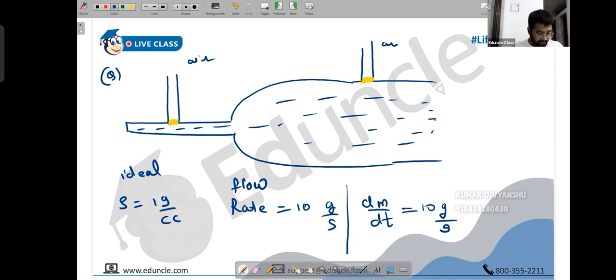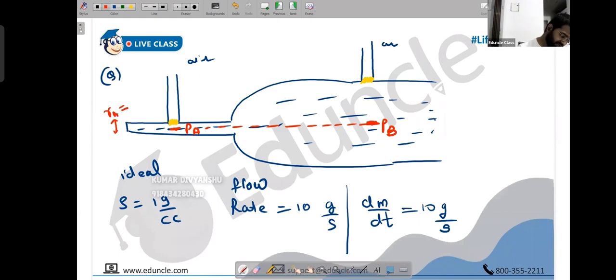Next, they have given us that the pressure at this position here is PA, and along the same horizontal level, somewhere here, the pressure is PB. And the radius of this tube, the small tube, is RA, which is 0.2 centimeter. This is radius, not diameter. And the radius of the larger tube, RB, is 1 centimeter.